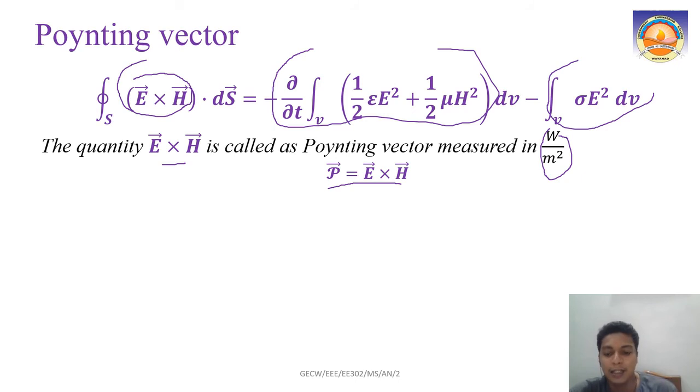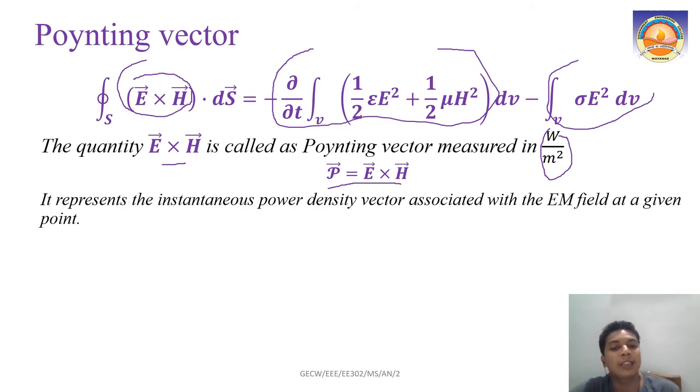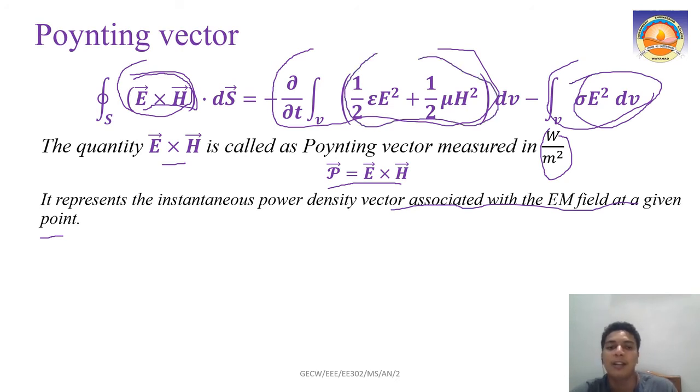You can see that it represents the instantaneous power density vector associated with the electromagnetic field at a given point, right? It is defined at a point, E cross H. Then what is it equal to? It is equal to minus dou by dt of half epsilon E square plus half mu H square, and then we have minus sigma E square, right? So the term sigma E square represents the conductivity losses. This represents what? Energy density in the electric and magnetic fields.